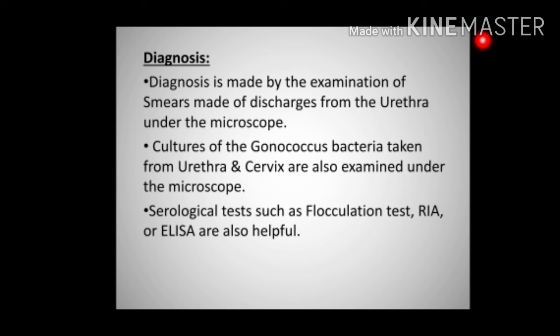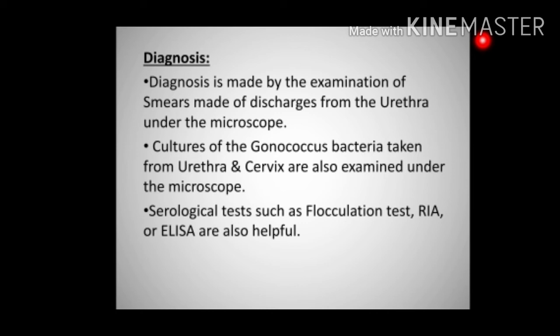Diagnosis means how the disease is identified. Diagnosis is made by examination under the microscope of smears made of discharge from the urethra, taken from the infected persons. We make a smear, follow gram staining, and observe the slide under the microscope. If the person is infected with gonorrhea, we can see the gonococcus infecting the polymorphs. Next, we can also culture these organisms.